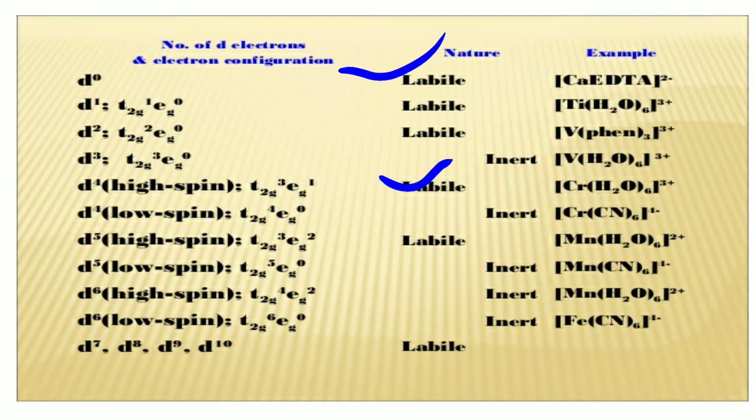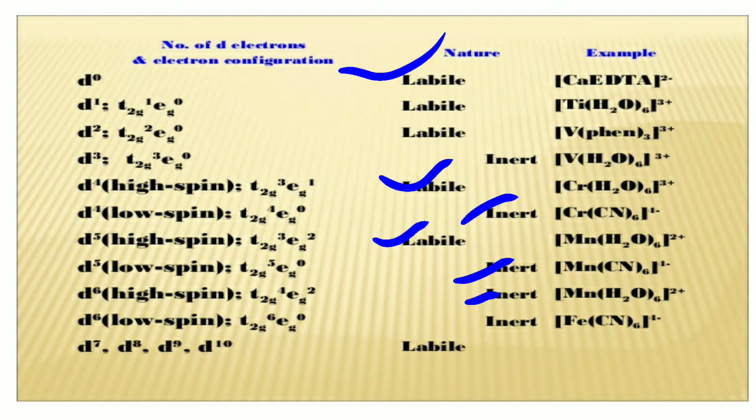Here, in the case of d4 high spin, there is one electron present in the Eg orbital, that's why this is labile. But in the case of d4 low spin, there are zero electrons in Eg, that's why this is inert. In the case of d5 high spin, there are 2 electrons in Eg, that's why this is labile. And in the case of d5 low spin, there are 0 electrons in the Eg, that's why this is inert. In the d6 system, the electrons are mostly in t2g, that's why these are inert complexes.